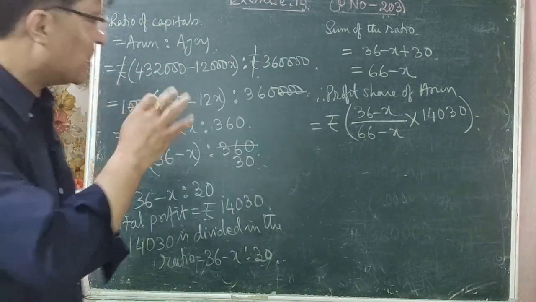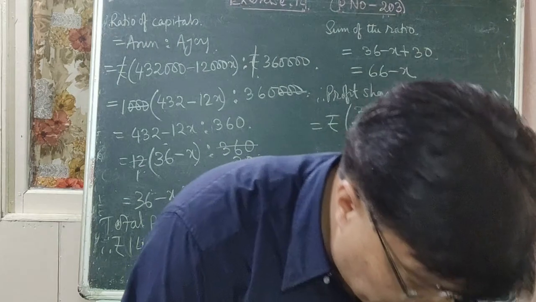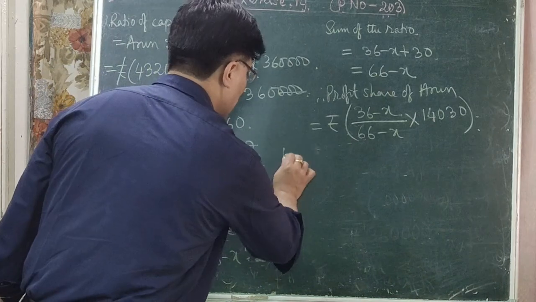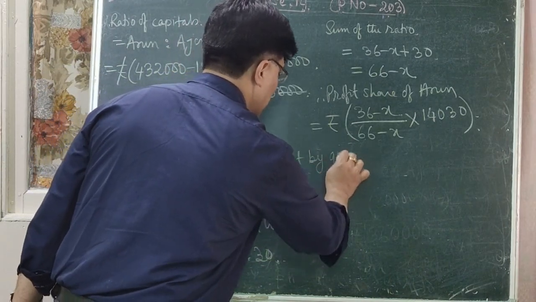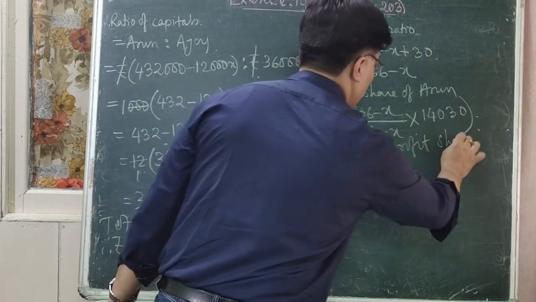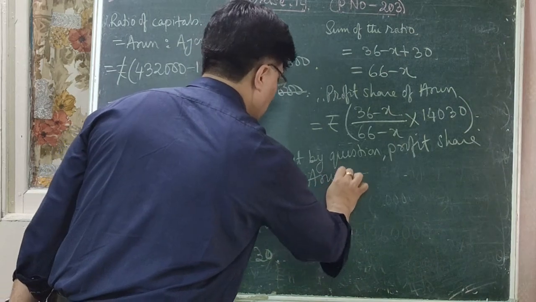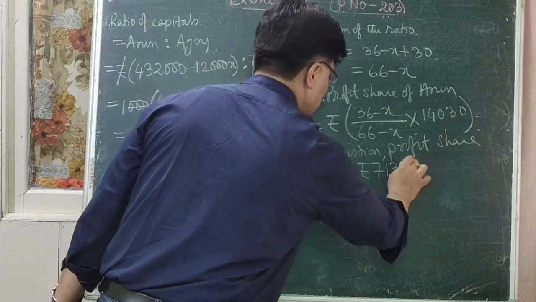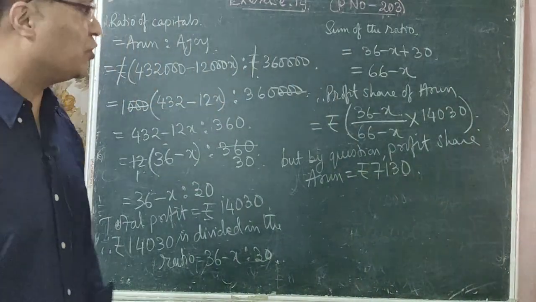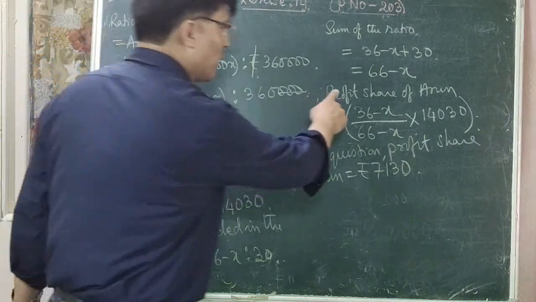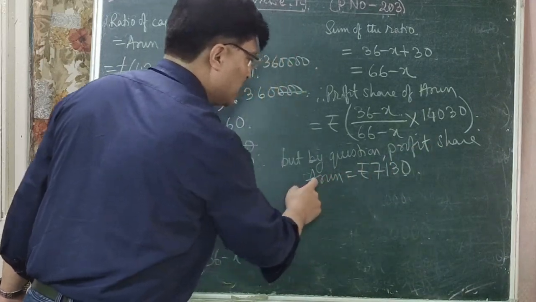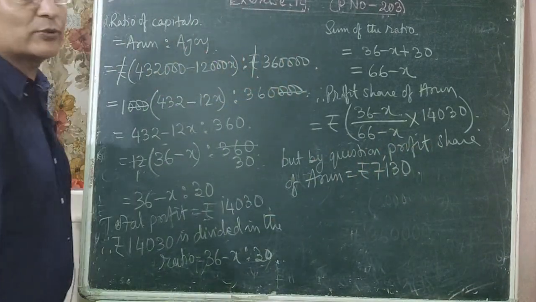Is that clear? But in the question it is given that profit share of Arun is equal to rupees 7130. So we calculated that profit share of Arun is this much, but the question has given profit share of Arun is equal to rupees 7130.